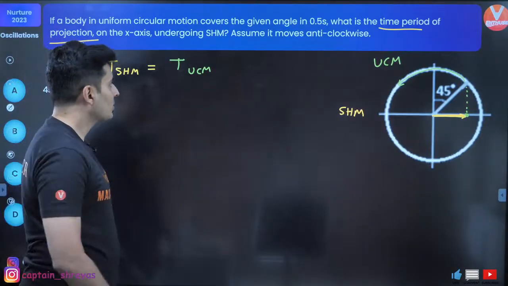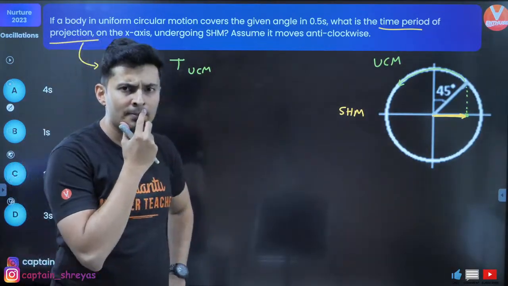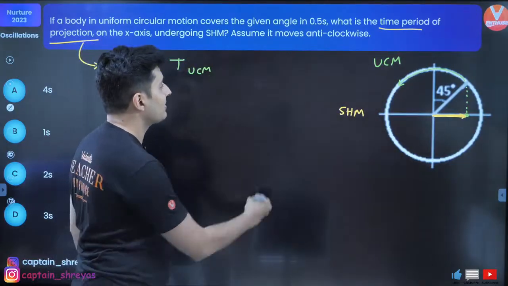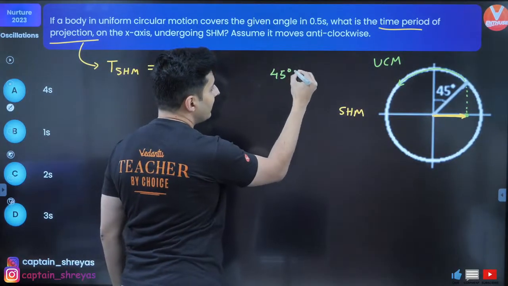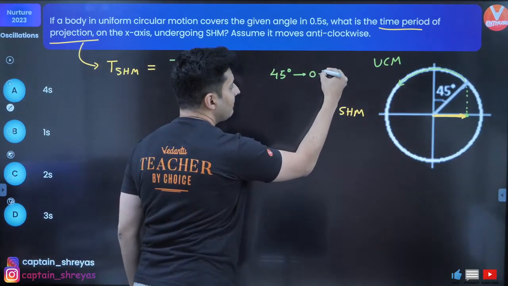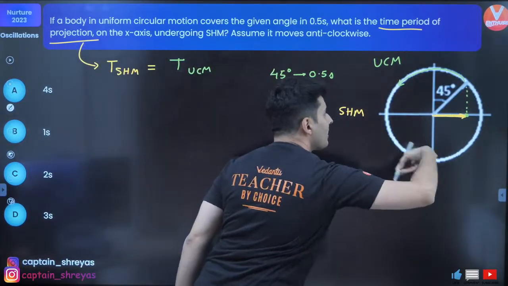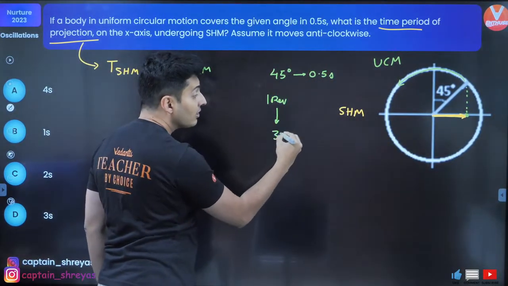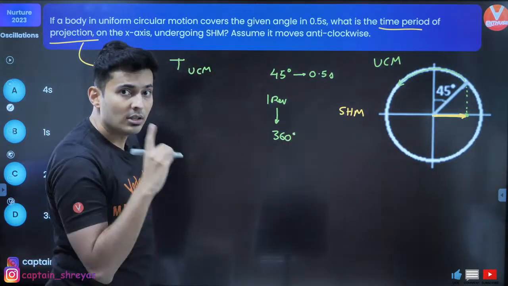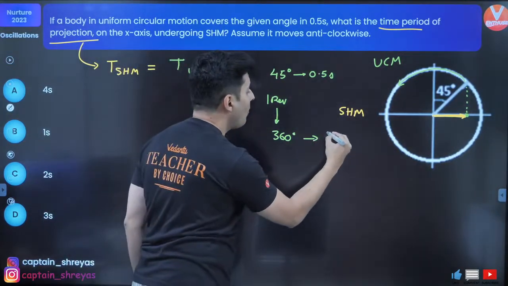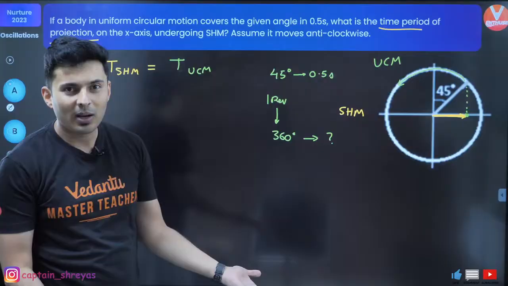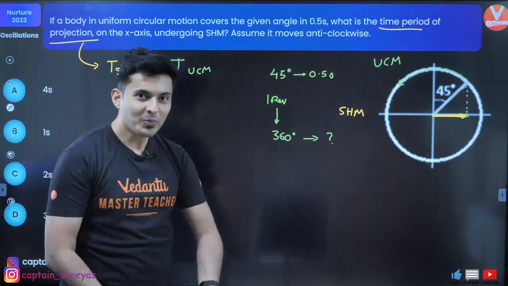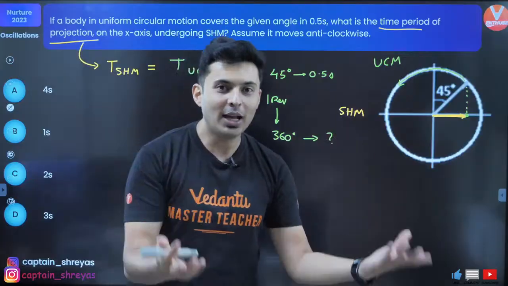Makes sense? So what is the time period of UCM? Think. For 45 degrees, it takes 0.5 seconds. One revolution is how many degrees? 360 degrees, correct? 45 takes 0.5, 360 takes how much? 10 biscuits cost 5 rupees.